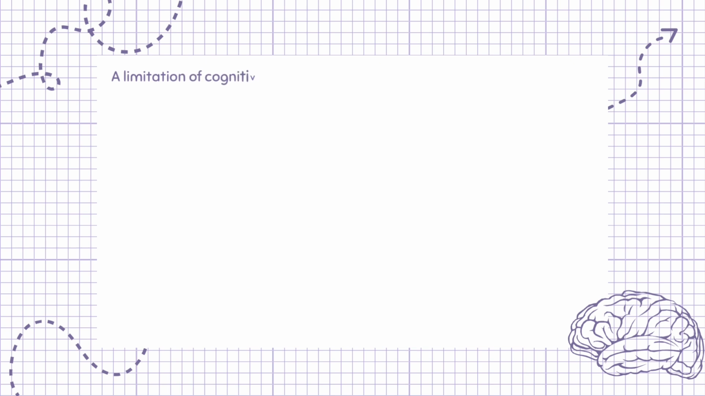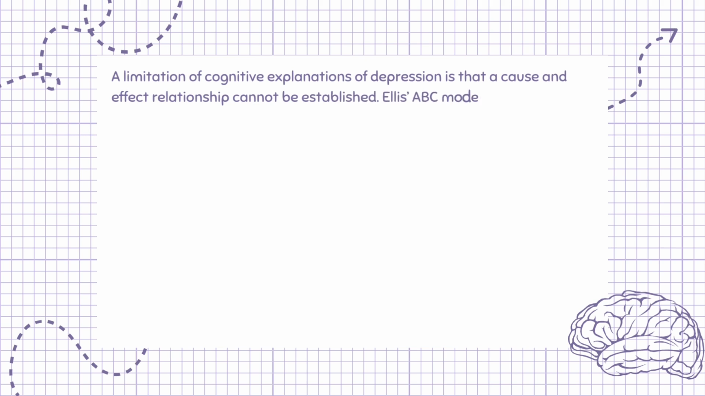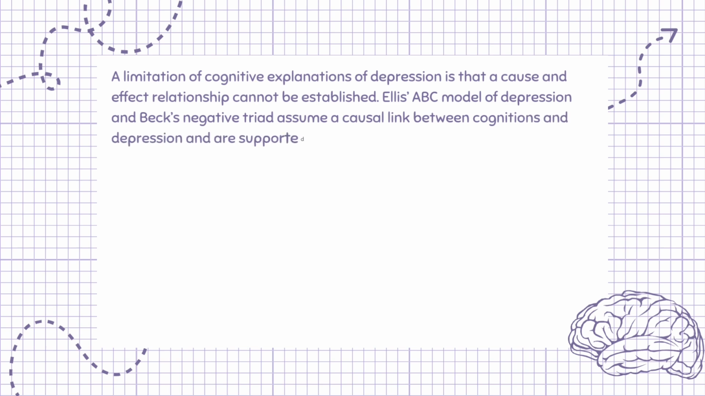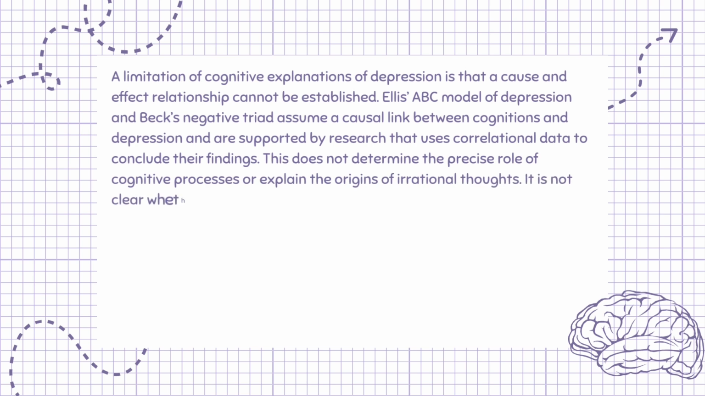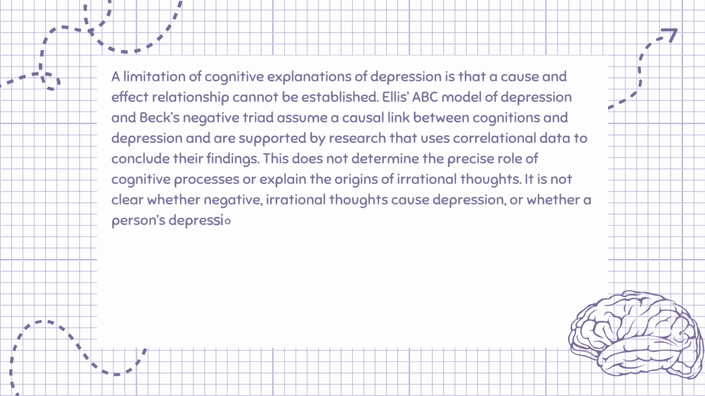A limitation of cognitive explanations of depression is that a cause and effect relationship cannot be established. Ellis' ABC model of depression and Beck's negative triad assume a causal link between cognitions and depression and are supported by research that uses correlational data to conclude their findings. This does not determine the precise role of cognitive processes or explain the origins of irrational thoughts. It is not clear whether negative, irrational thoughts cause depression, or whether a person's depression leads to a negative mindset.